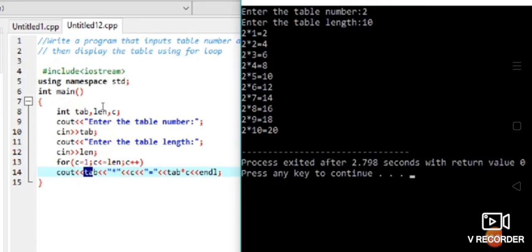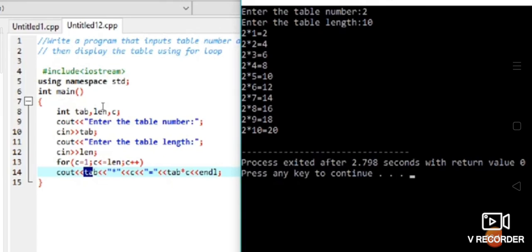Likewise, this goes on till the length of the table. As you have got the length as 10, it will stop at 10. So when c gets incremented and c becomes 11, of course 11 less than or equal to 10 is false. So the control comes out of the loop. This is how the for loop works.